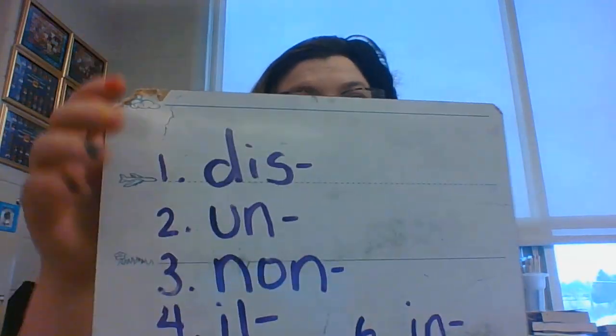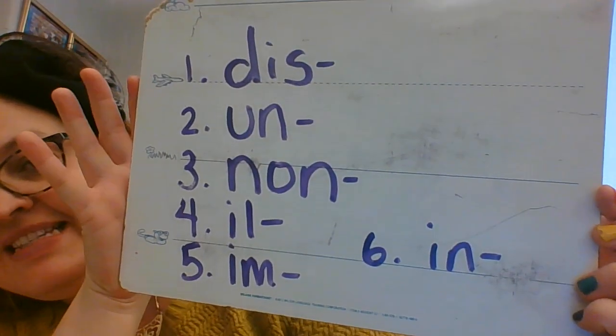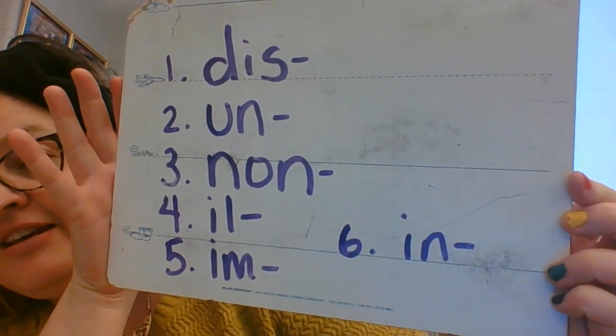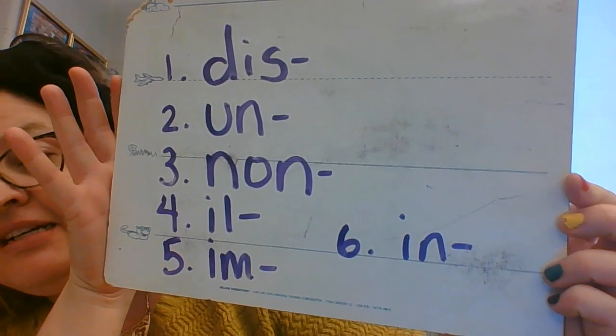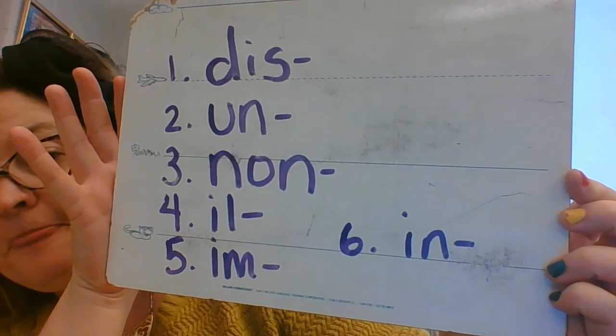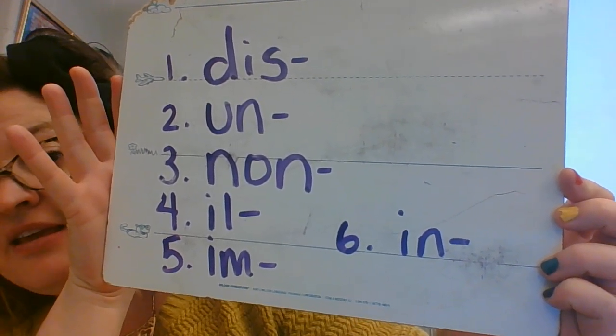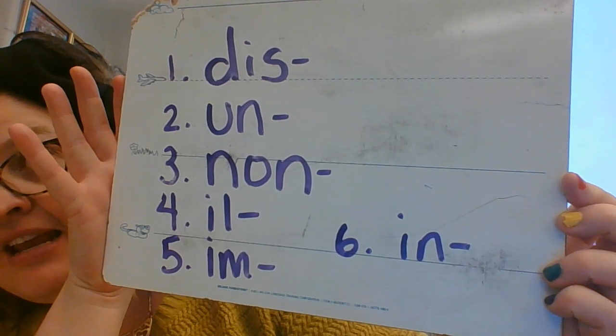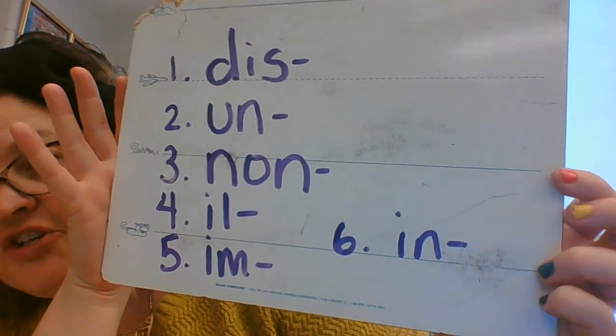Okay, here are the 6. Number 1, dis. Number 2, un. Number 3, non. Number 4, ill, like illegal. Number 5, im, like immature. And number 6, in, like inappropriate. All right, good job.